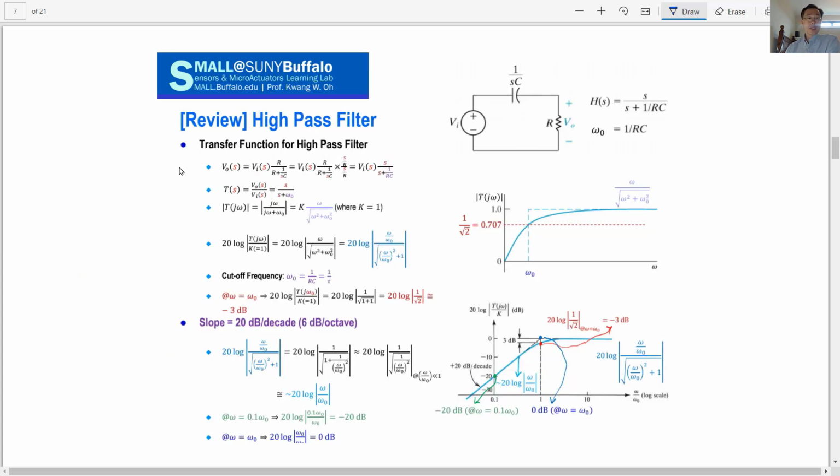Another review point we have to understand is the high pass filter.